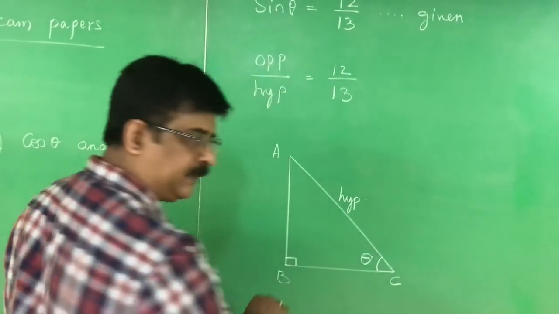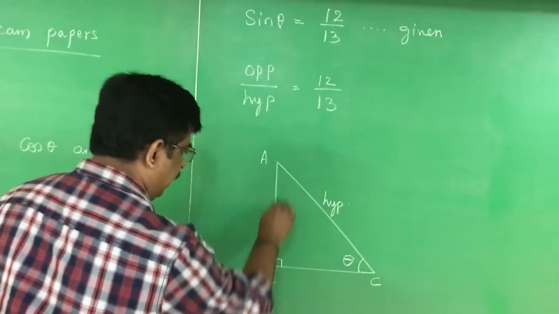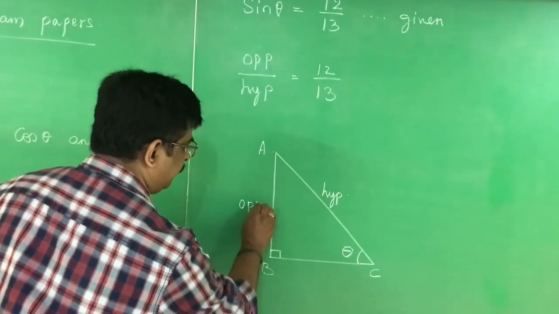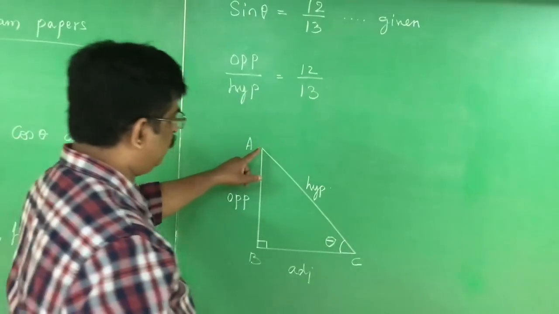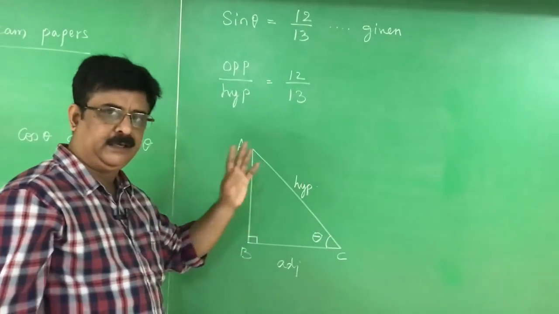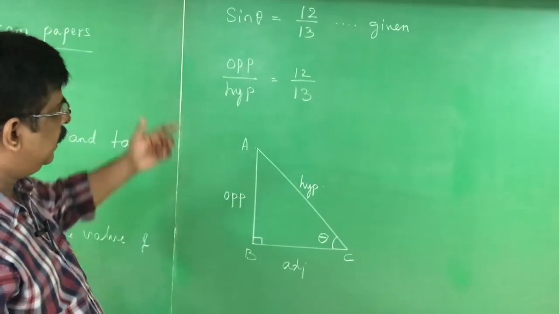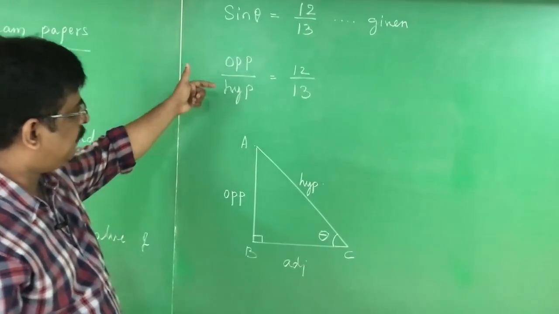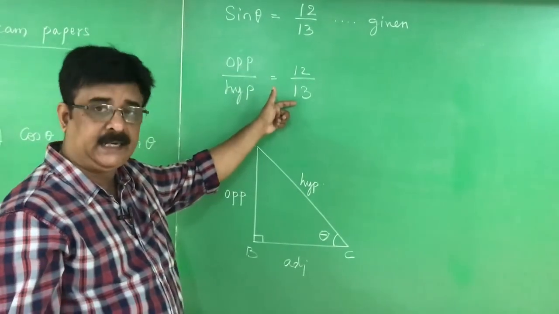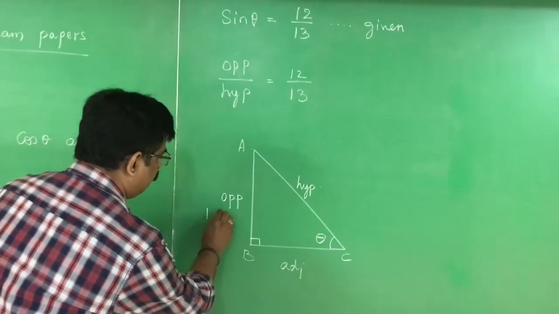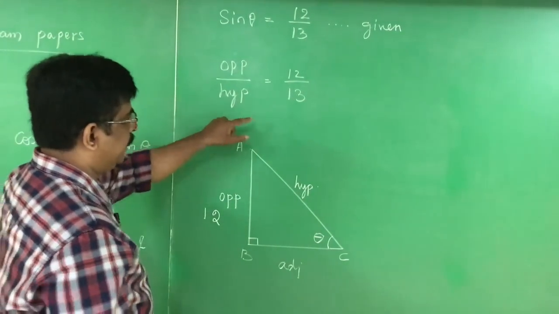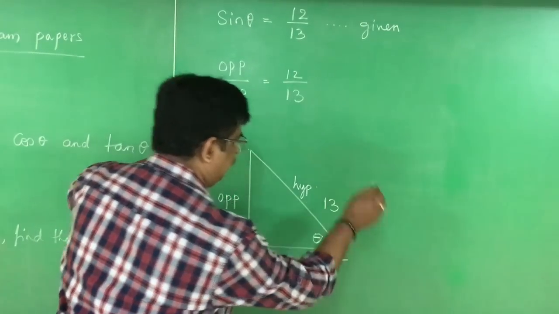With respect to theta, AB is the opposite side and BC is the adjacent side. And I told you before, AC is the hypotenuse in a right angle triangle. Now the ratio given, opposite by hypotenuse is equal to 12 by 13. Therefore, opposite side is 12 and hypotenuse is 13.